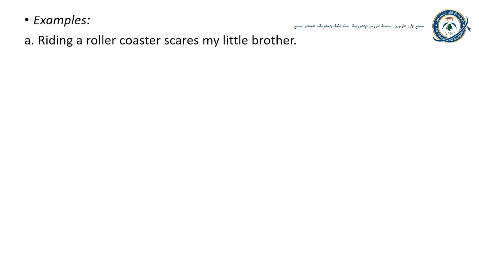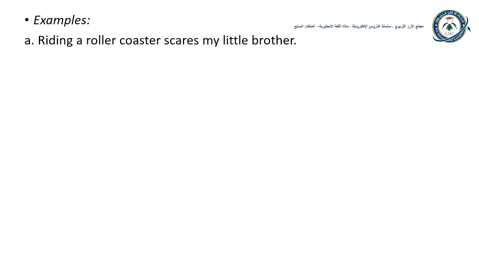Now we have more examples. A. Riding a roller coaster scares my little brother. Find the gerund in this sentence. Riding. Can you find the gerund phrase in this sentence? Riding a roller coaster. Riding a roller coaster is a gerund phrase that contains a gerund, riding, and a complement, roller coaster.